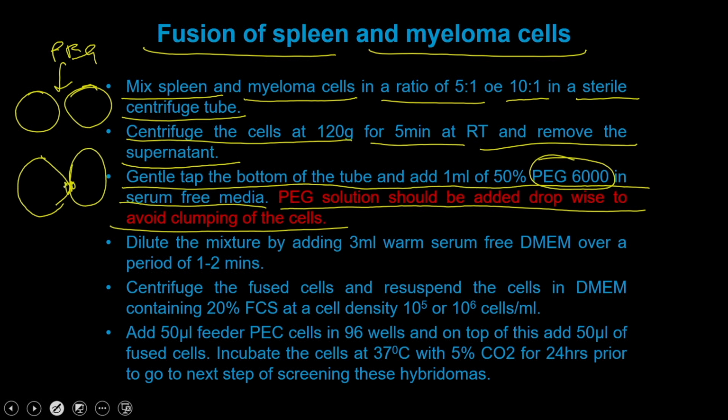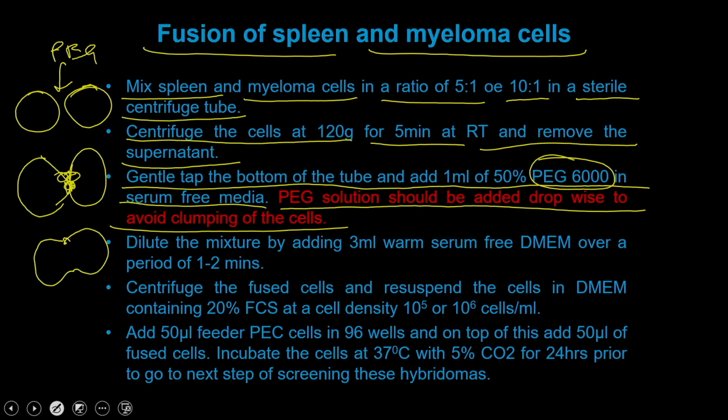At this point these two cells are placed next to each other, and the lipids present here are going to dissolve with each other, and ultimately you are going to get a syncytium.